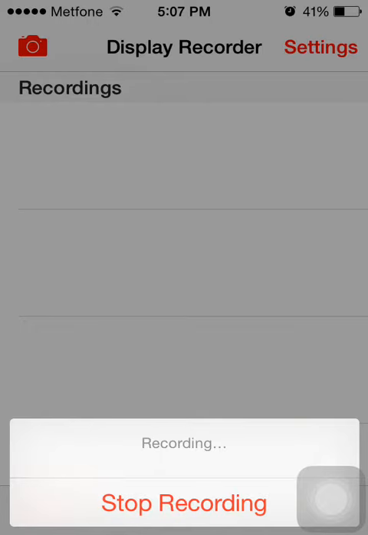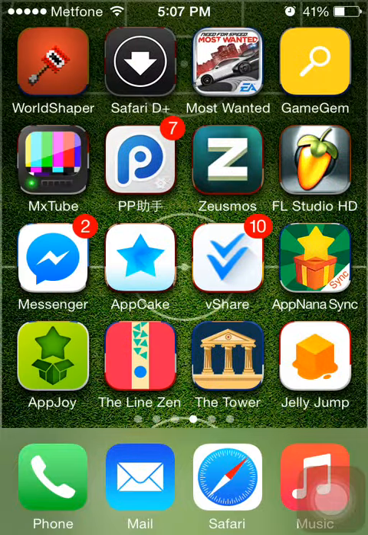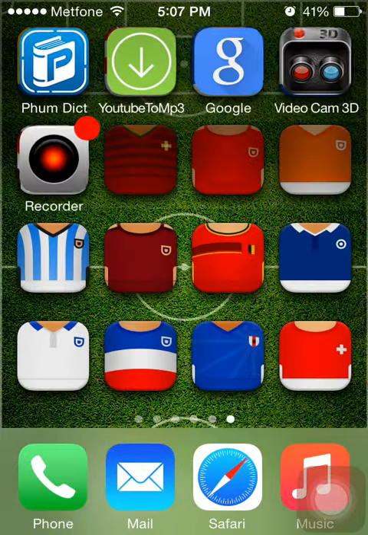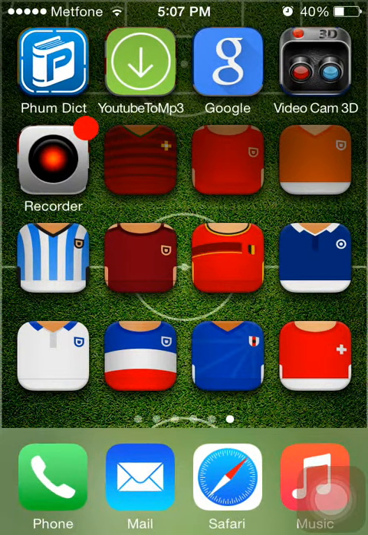Hi, this is Team 4 tutorial, and today I'm going to show you guys how to download Display Recorder on iOS 8 with a jailbroken device.